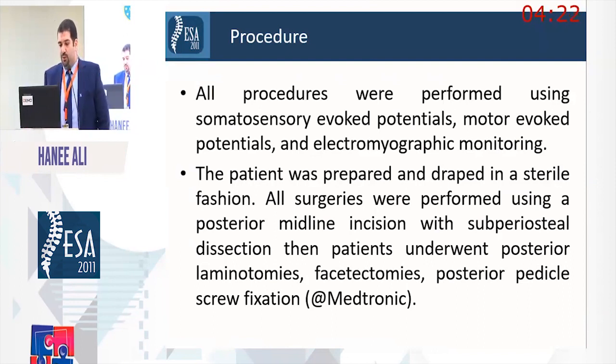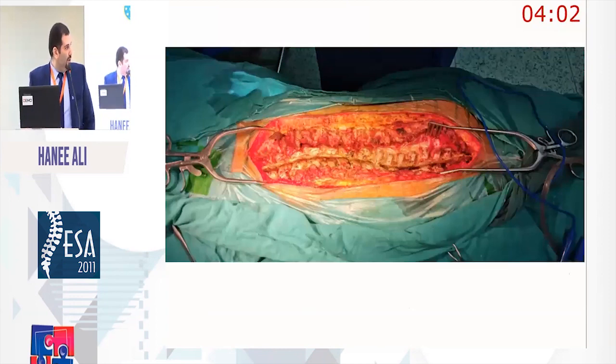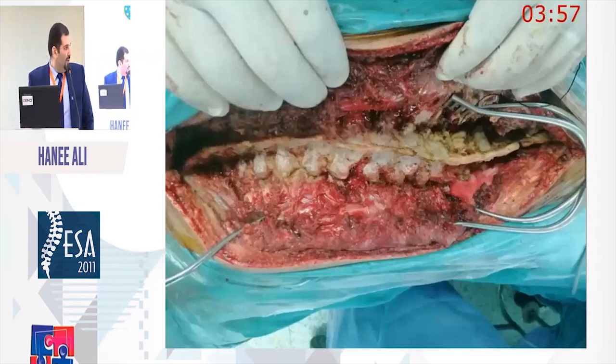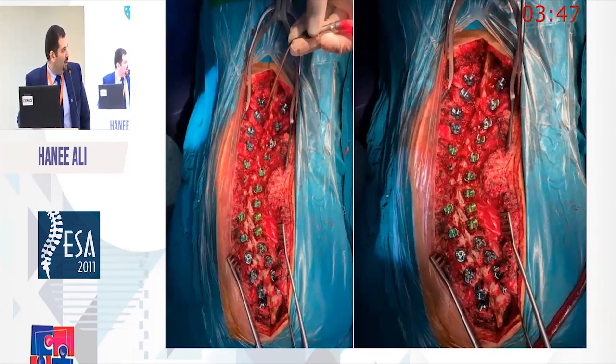All surgeries were performed using a posterior midline incision with subperiosteal muscle dissection. Then patient underwent posterior laminotomies, facetectomies, posterior pedicle screw fixation with Medtronic system. This is a picture of intraoperative photo for subperiosteal muscle dissection. And this is a close one for subperiosteal muscle dissection of one of our cases. After that, this is a screw placement and multiple osteotomies and facetectomies. Okay. This is another view after facetectomies and laminectomies.